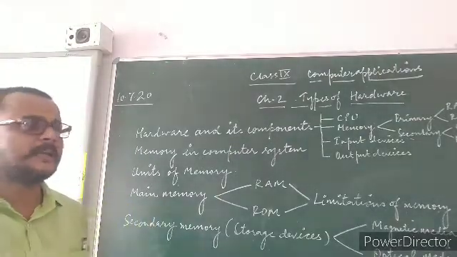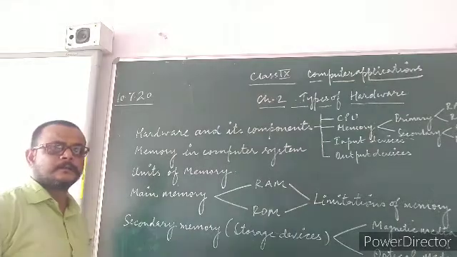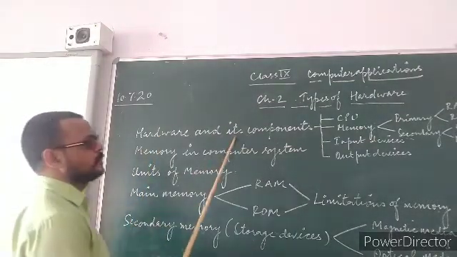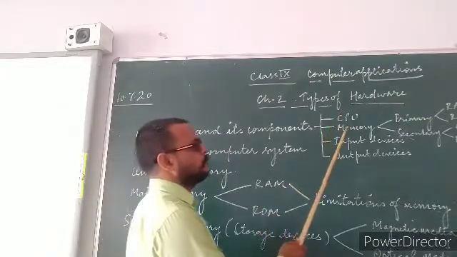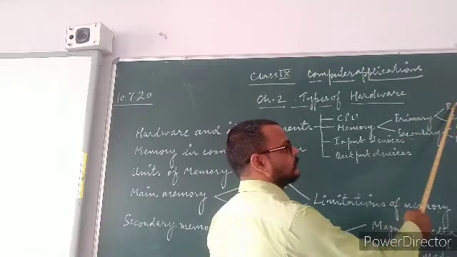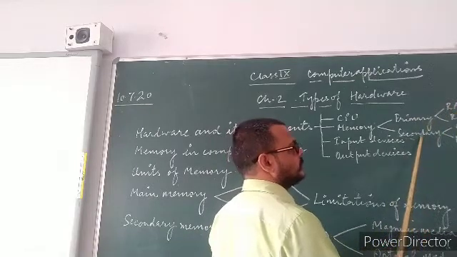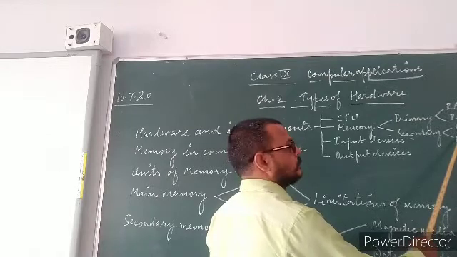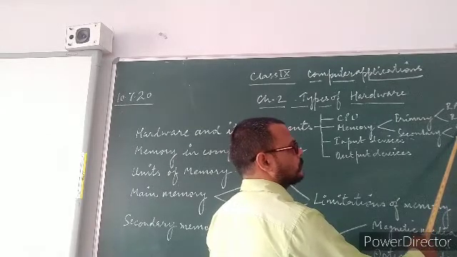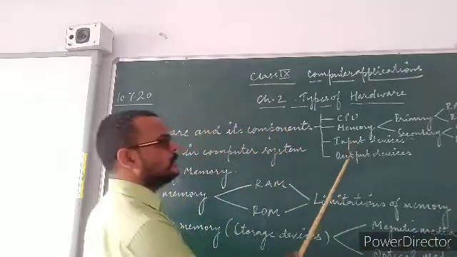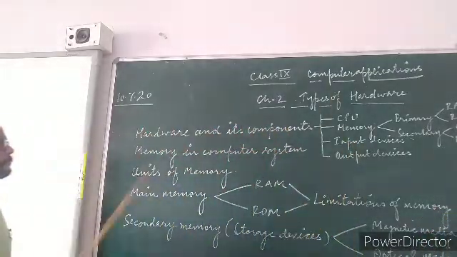in a computer. In this chapter, we are going to learn about hardware and its components, in which CPU, memory is categorized into primary and secondary. Primary memory comprises RAM and ROM, whereas secondary memory comprises auxiliary devices. Examples: CD, DVD, hard disk, input devices and output devices.